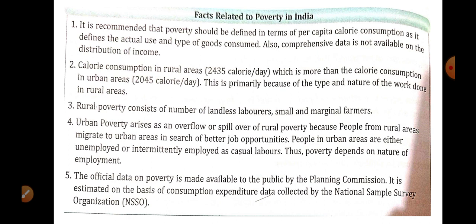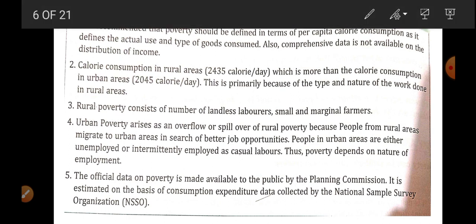The official data of poverty is made available to the public by Planning Commission, but it is estimated by NSSO, the National Sample Survey Organization. So remember, this point is very very important. It is published by Planning Commission, that is today Niti Aayog, and it is collected by NSSO.